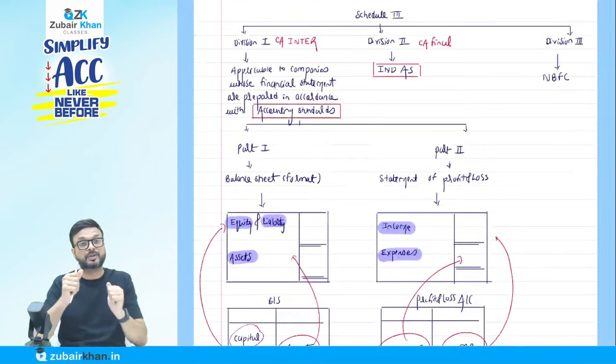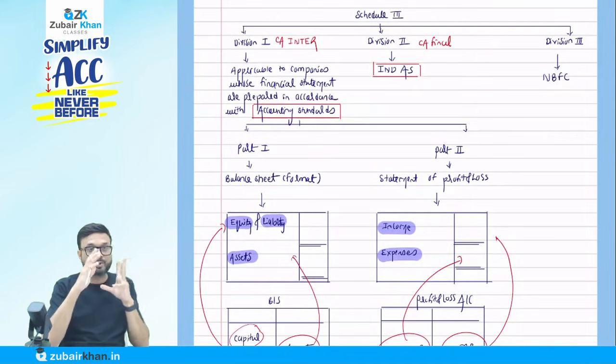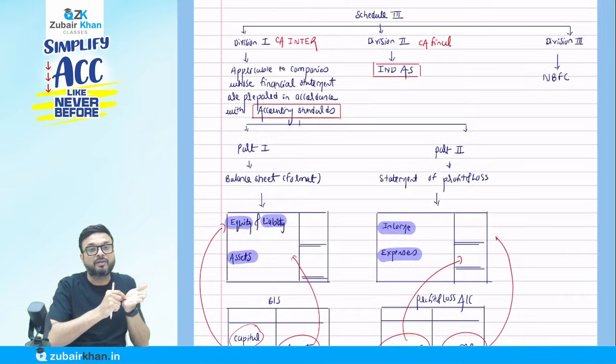Now, a student asked me, "Sir, how is it possible that Part 1 is the balance sheet? Part 1 should not be the balance sheet." I asked him why. They said, "Because we read in foundation or graduation that first we have to find the profit, and that profit we transfer to capital."